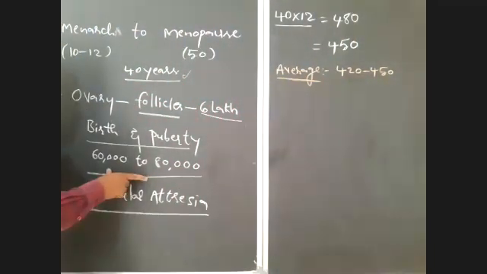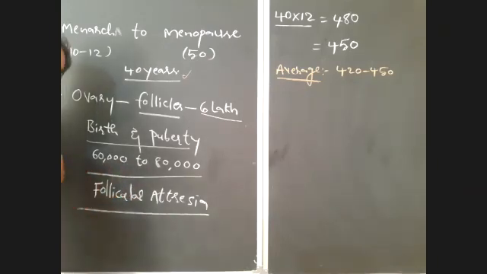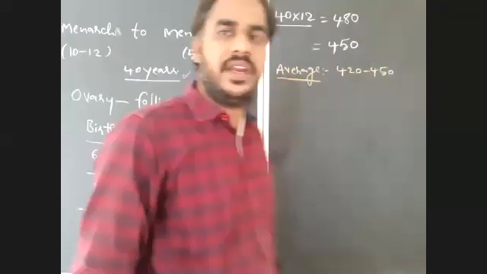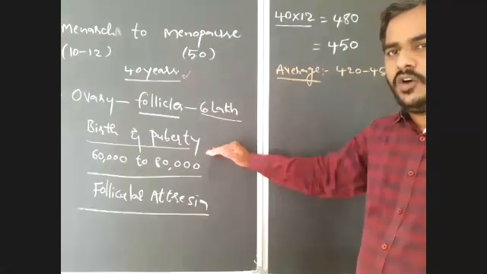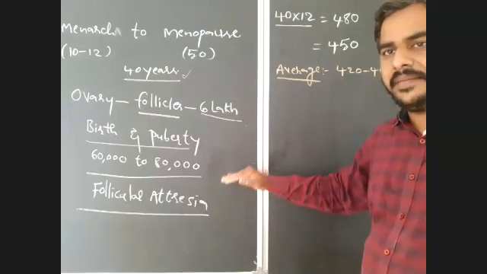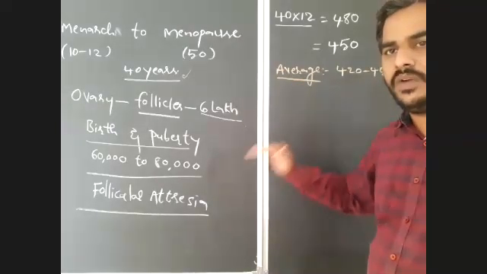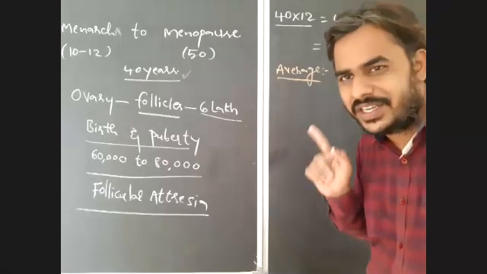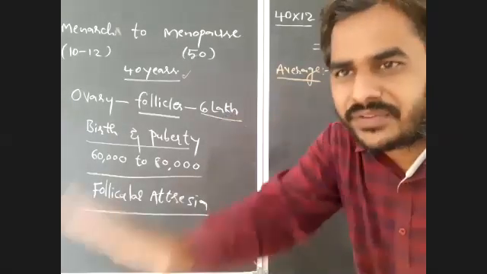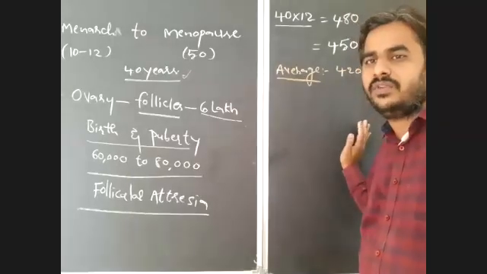Now come here. Observe here. After puberty, how many follicles remain in the ovaries? 60 to 80,000. In this 60 to 80,000, how many will modify into a Graafian follicle or mature follicle?